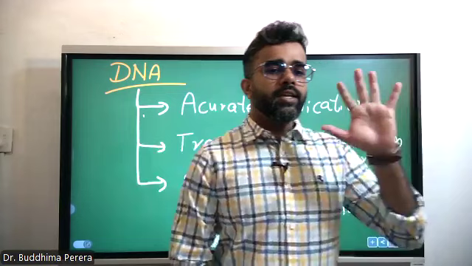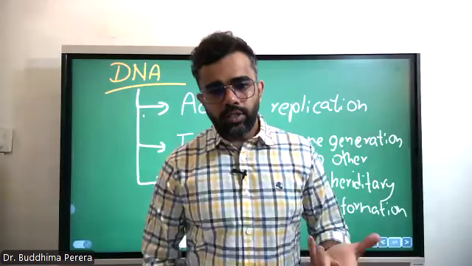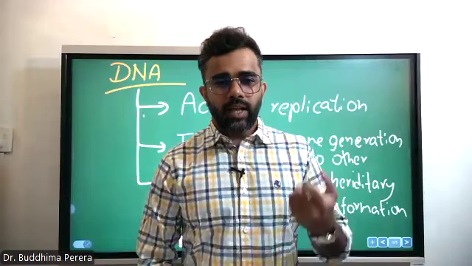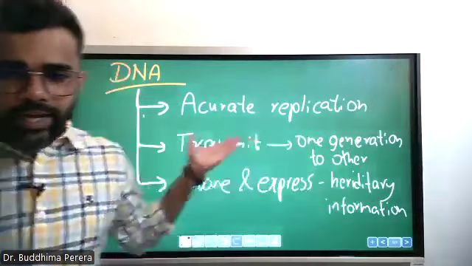Some organisms, like some viruses, use RNA as the genetic material. Then, the action of DNA as a vital genetic material: they can replicate accurately and they can